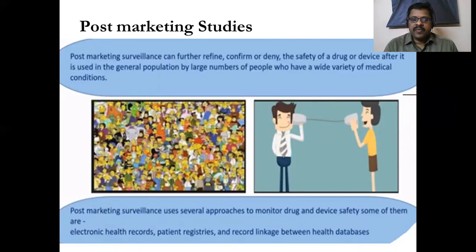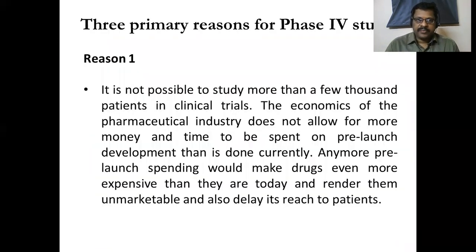Post-marketing surveillance uses several approaches to monitor drug and device safety. Some of them are, we are maintaining electronic health records here, and the patient's registries will be maintained, and record linkages between health databases will be maintained. That is all part of safety reporting. So during this stage, pharmacovigilance program is helpful to monitor the safety of the drug, and it will be monitored by the original owner of the product, that is the sponsors, and also by the regulatory authorities.